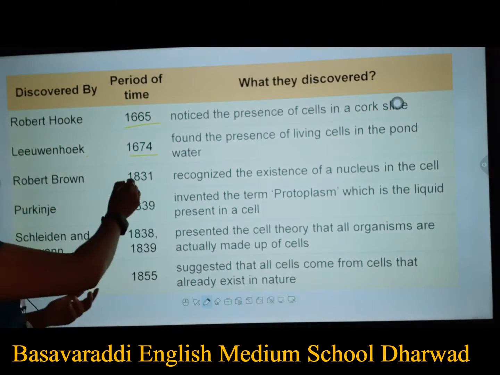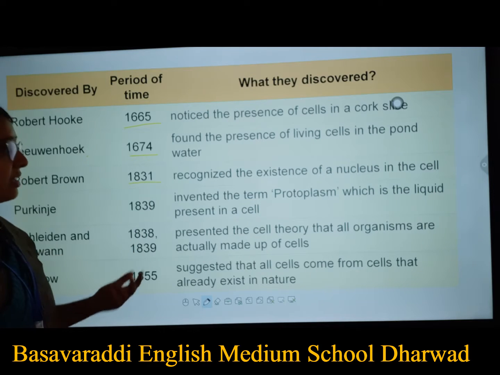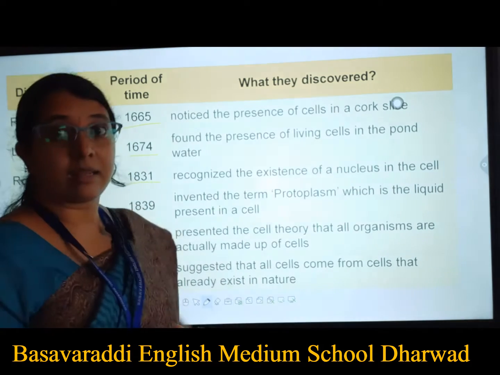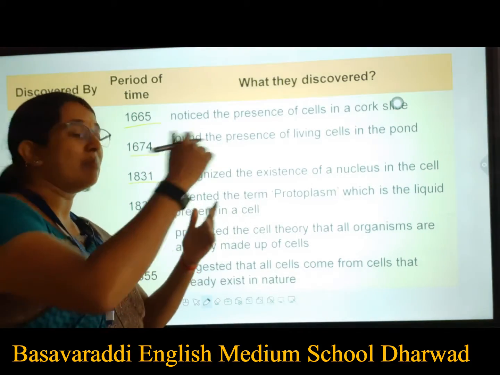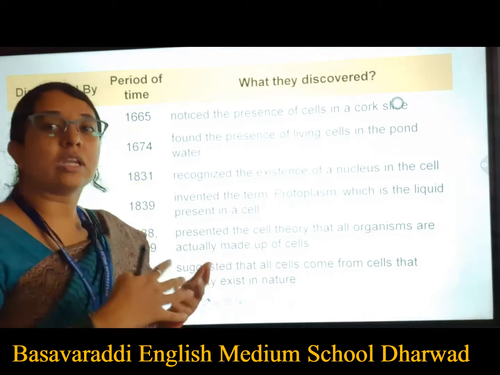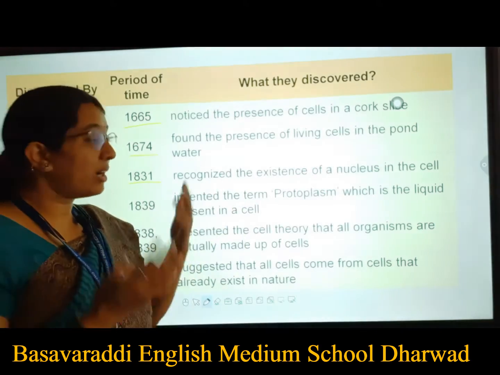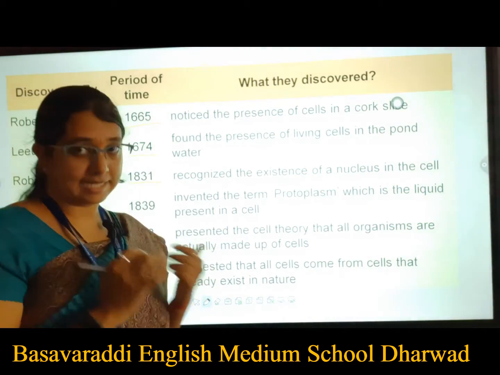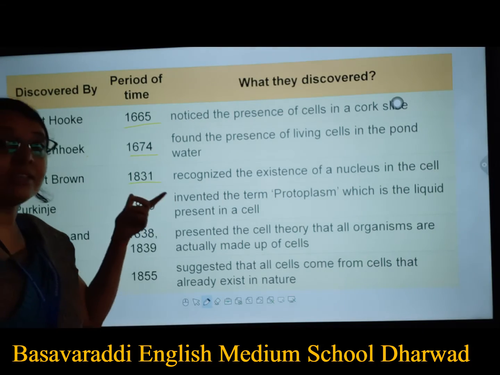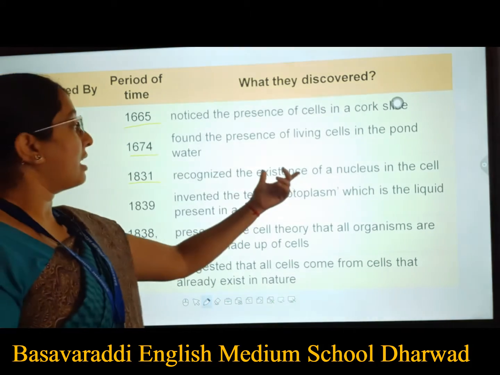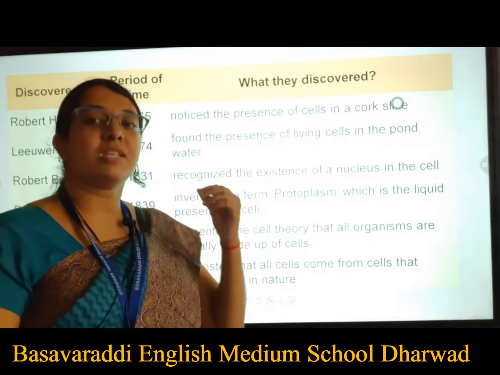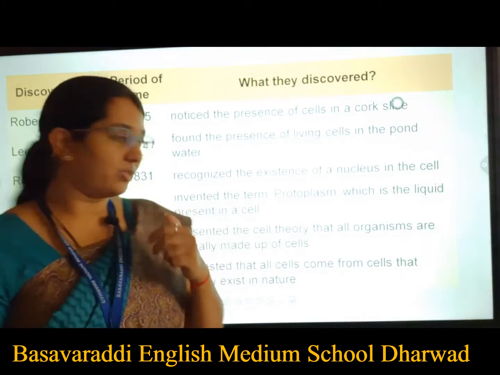Okay, Robert Brown in the year 1831 recognized the existence of a nucleus in the cell. One by one in this chapter we will study nucleus and all the other things, but first we should know when they were discovered. It was discovered by Robert Brown in the year 1831. He recognized the existence of the nucleus in the cell. We call the nucleus the brain of the cell.